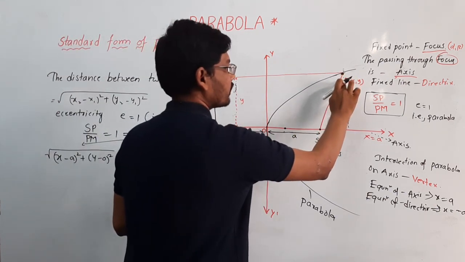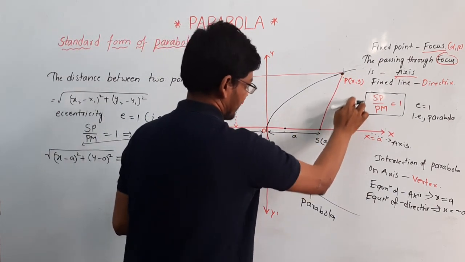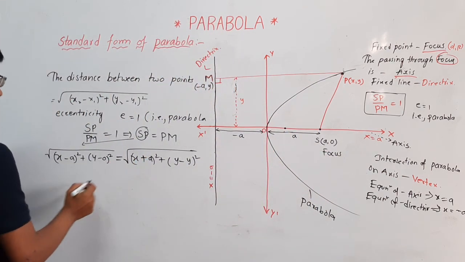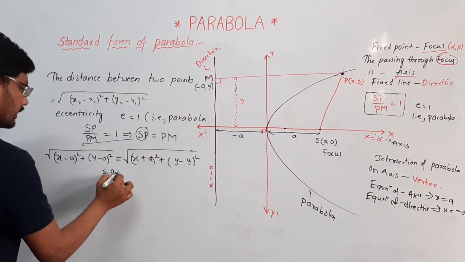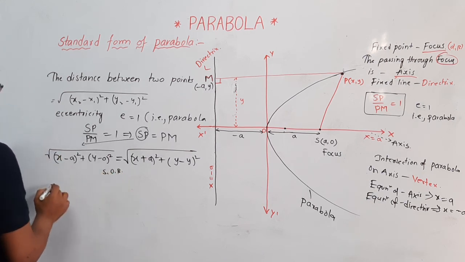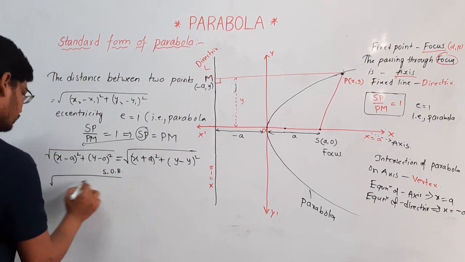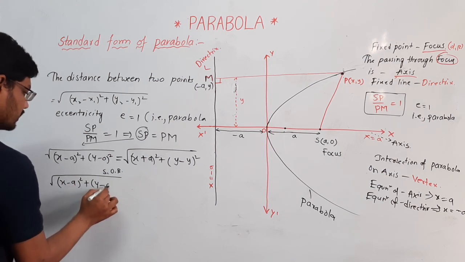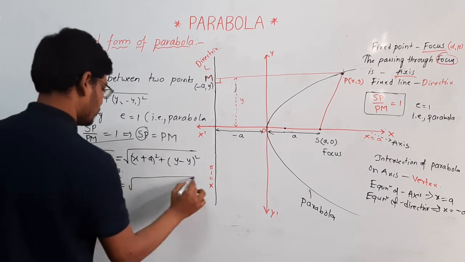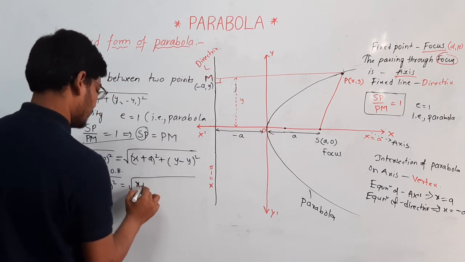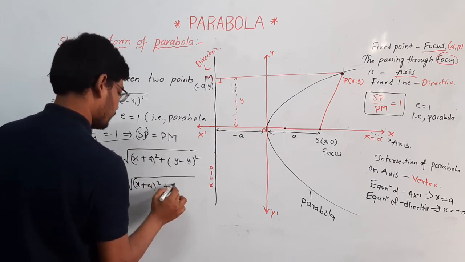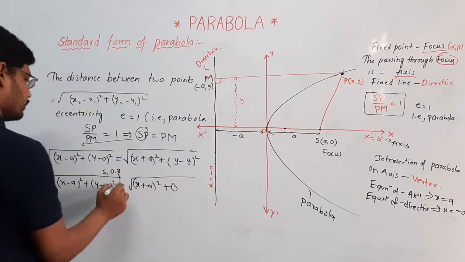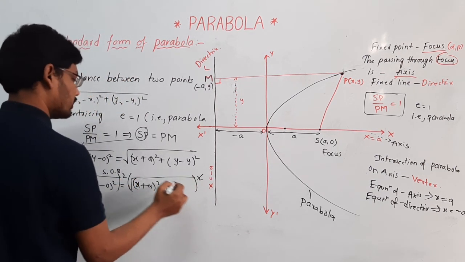I am erasing this one, no need to write it for understanding purpose. Next, squaring on both sides: x minus a whole square plus y minus 0 whole square is equal to x plus a whole square plus y minus y whole square. Squaring on both sides, what will happen? Square and root get cancelled.